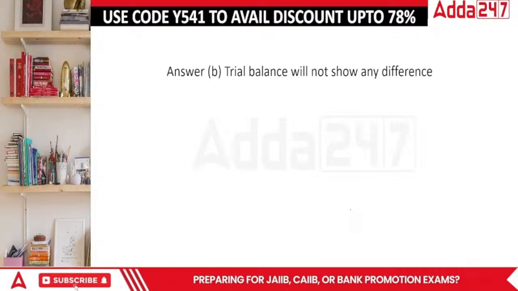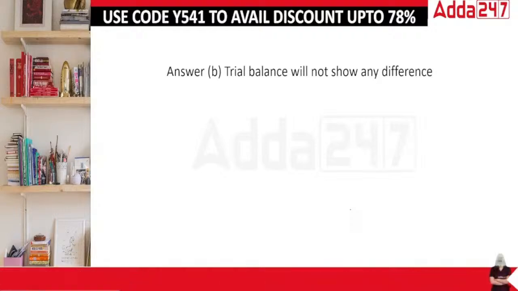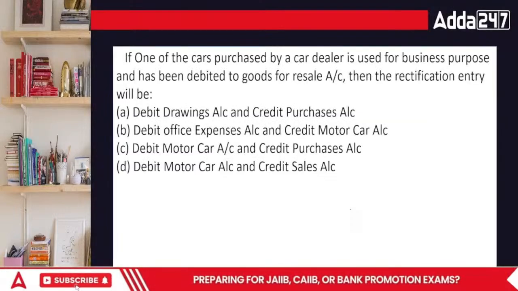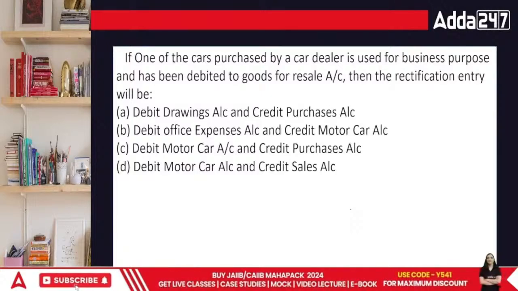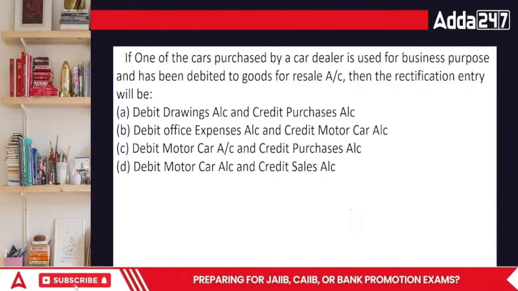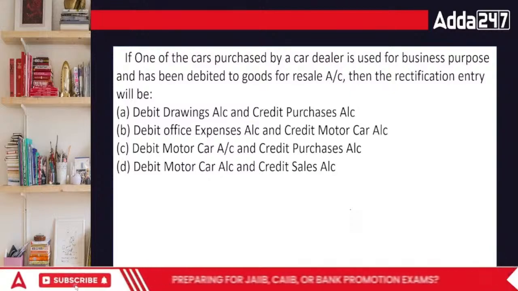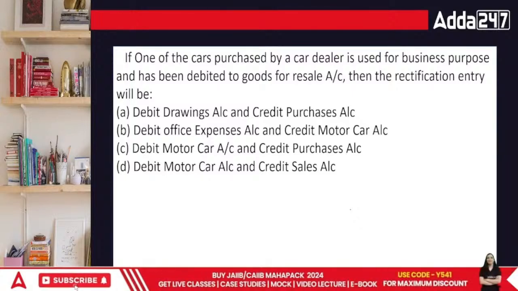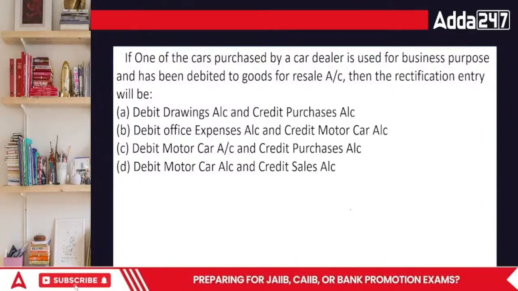Now, let's look at the next one. One of the cars purchased by the car dealer is used for business purpose. Obviously, if he's already a car dealer, he's just buying and selling things. But he got this specific car for the business. That means right now it's not a good that he's purchasing and selling. It's an asset that he decided to keep for the business and has been debited to the goods for resale. This would be debited to the goods for resale.